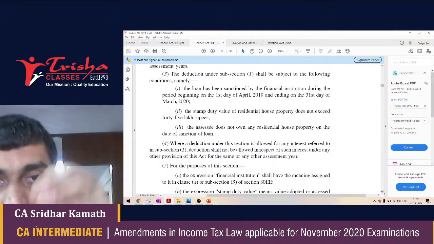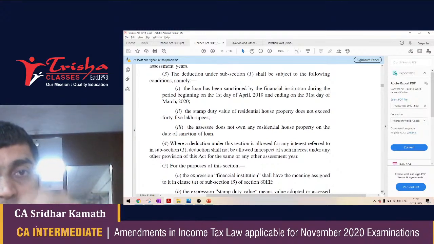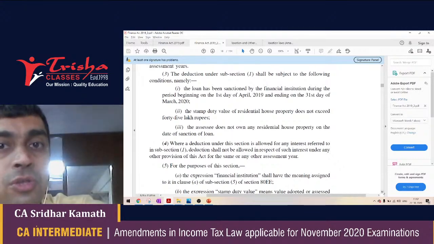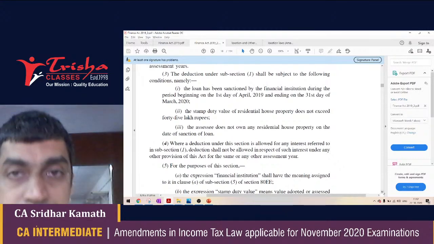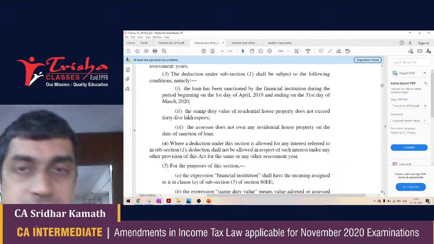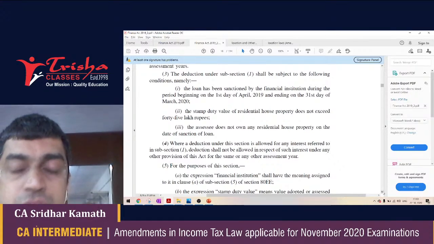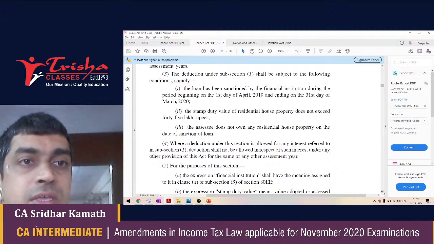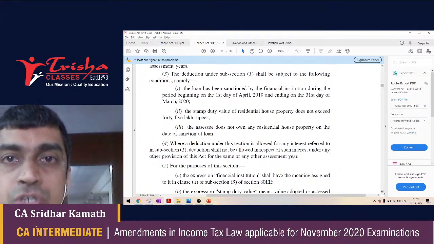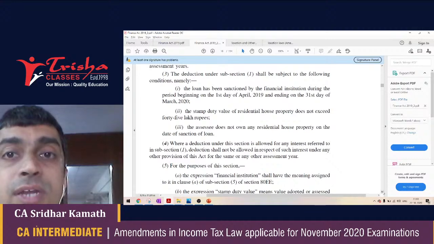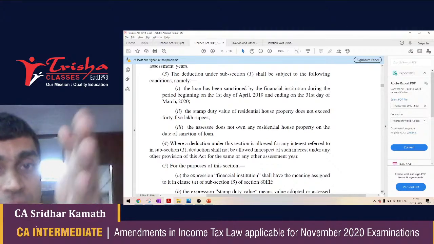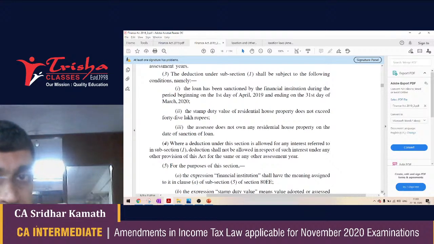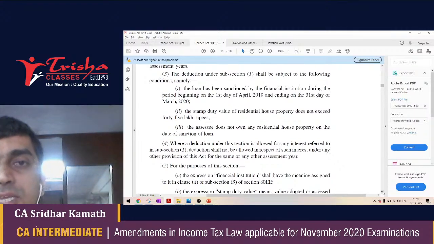Now, 80EEA is in addition to this particular deduction under section 24. So 80EEA usually comes into the picture only in this case. You have got a self-occupied property, and your interest on housing loan is say 4,20,000 rupees. Now, how will you get deduction? You will get a deduction of 2 lakh there under section 24 as loss from house property, and further you will get a deduction of 1,50,000 under section 80EEA, because all conditions under section 80EEA are satisfied.